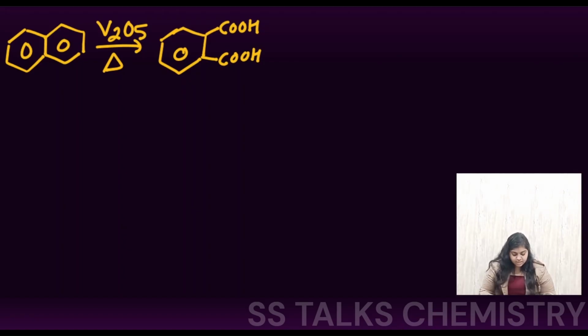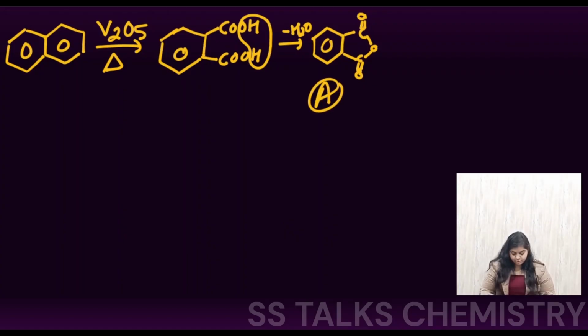Now at the adjacent position we have two carboxylic acids. So water is going to leave from here, right? And we are going to get the formation of the anhydride at this position, right? So we get C double bond O, and here will be the oxygen with the C double bond O, and here this bond will be present, right? So this anhydride is formed. This is basically your product A that is formed, okay?